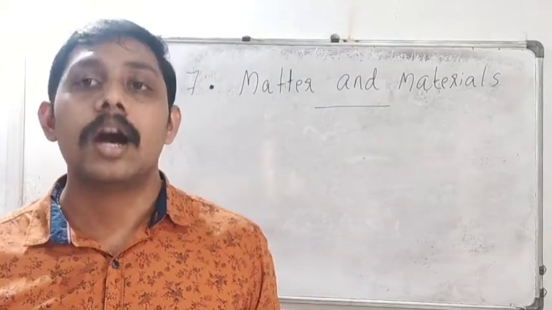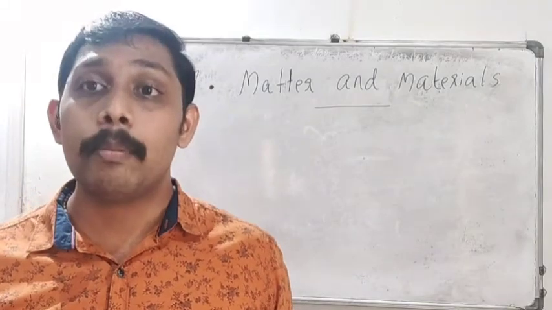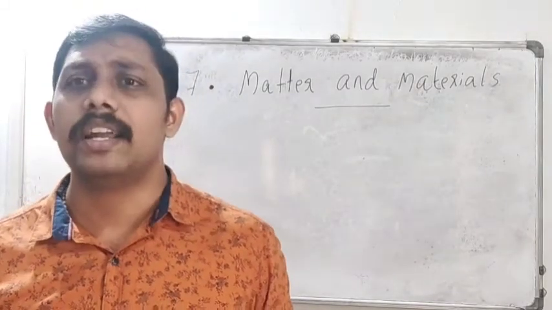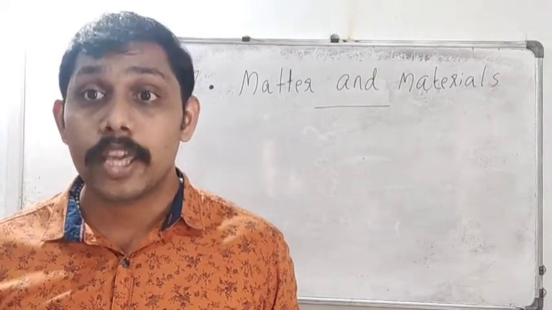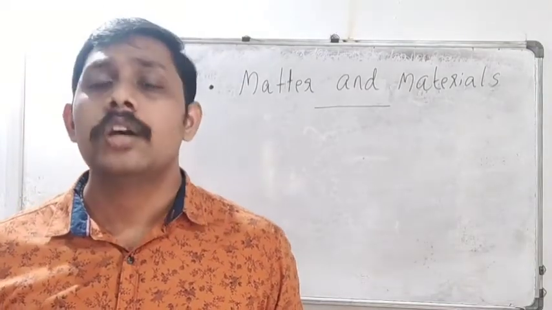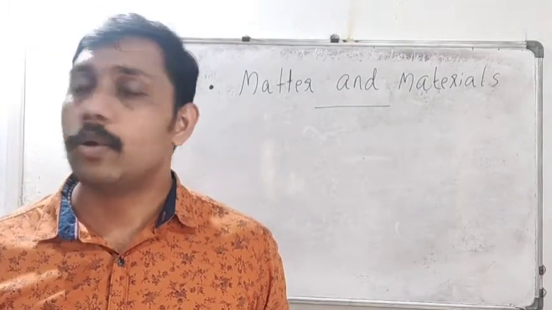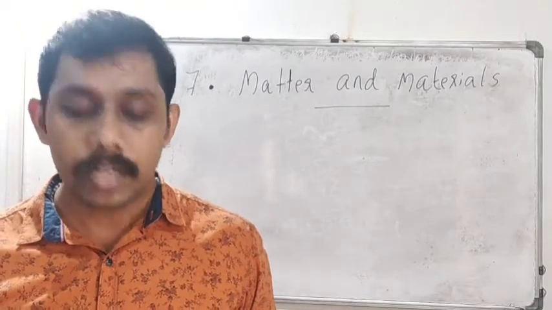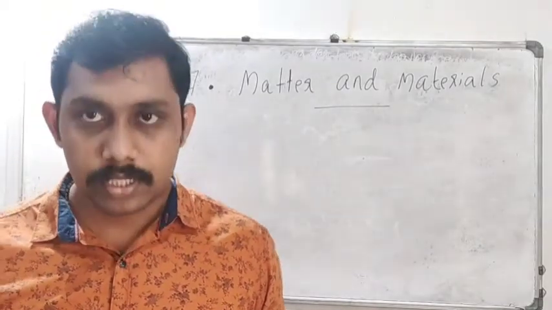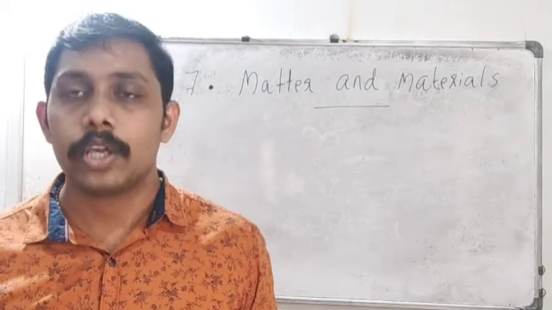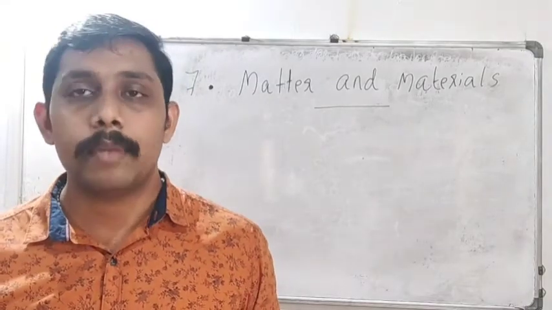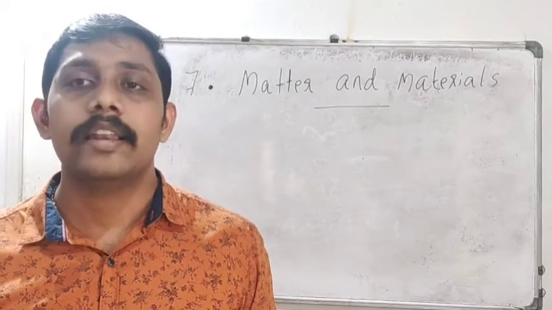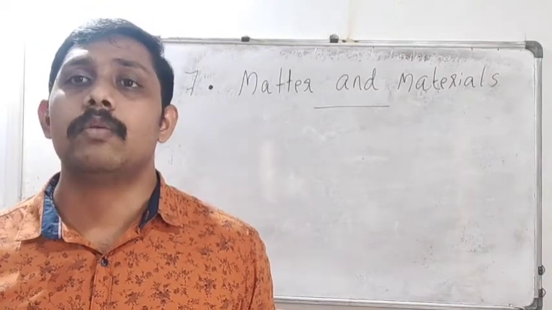The matter is made up of very tiny, very small particles, and they are called molecules. We cannot see these molecules with our naked eyes. According to the arrangement of molecules, matter is categorized into three: solid, liquid and gas.